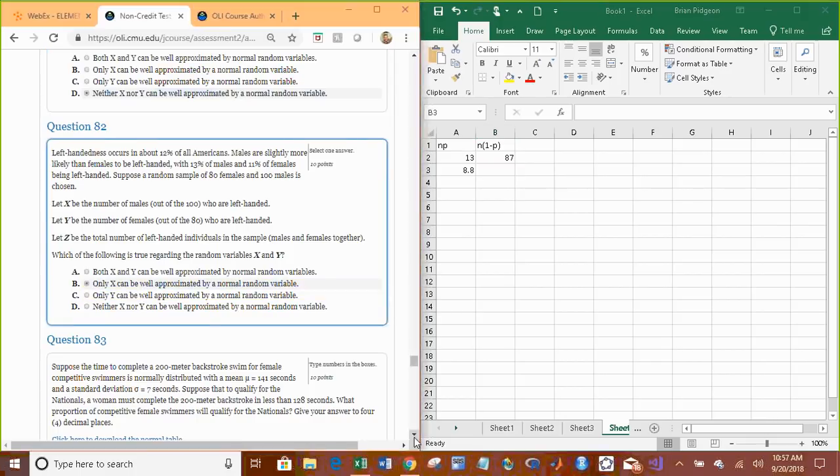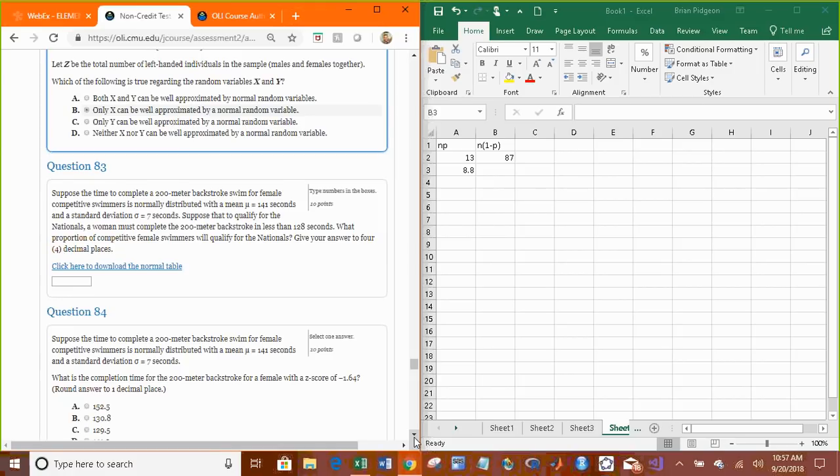Alright, 83. Suppose the time to complete a 200-meter backstroke swim for female competitive swimmers is normally distributed with a mean of 141 and a standard deviation of 7. Suppose that to qualify for the nationals, a woman must complete the 200-meter backstroke in less than 128 seconds. What proportion of competitive female swimmers will qualify for the nationals?